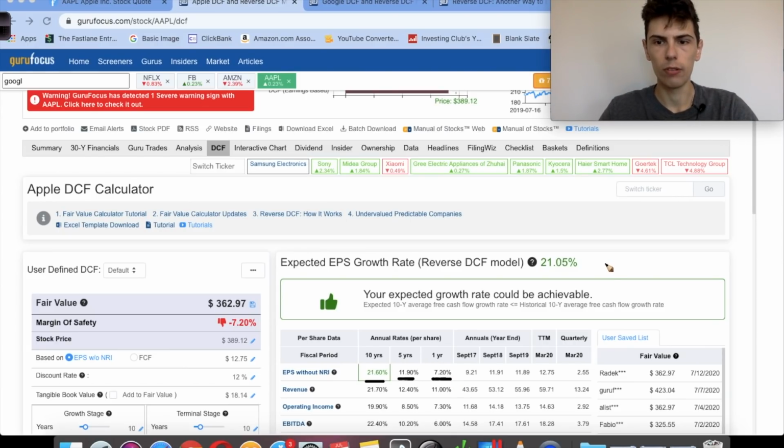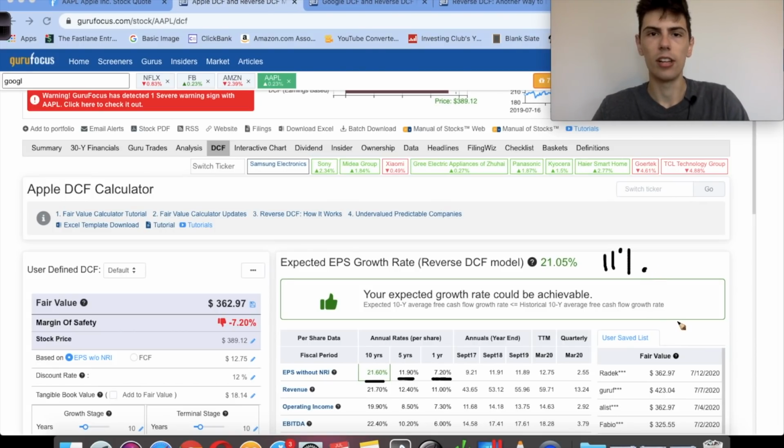And like I just showed you from FinViz, Apple's only expected to grow at 11% a year over the next 5 years or so. So Apple's only expected to grow half as fast as the price right now suggests that it should be. So because of that, I don't think Apple's fairly valued. I think they're quite overvalued. And for that reason, I would have to wait for Apple to fall quite a fair bit before I would consider them to be undervalued.